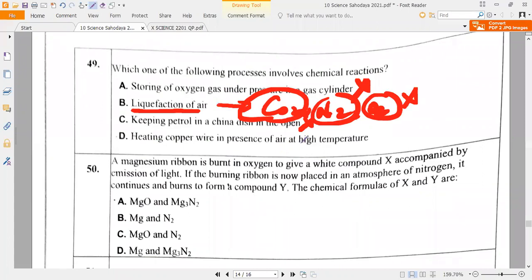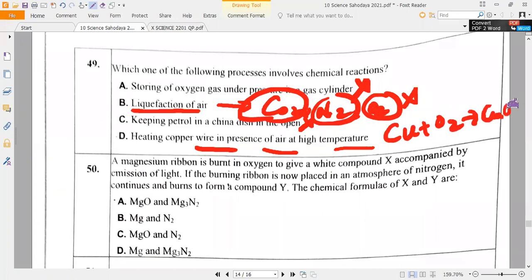Keeping petrol in a China dish is not a chemical reaction, because it is just a change in state only. So the last one, heating of copper wire in the presence of air at high temperature. Copper plus oxygen, what will happen? Cu plus oxygen will give you what? Copper oxide. Yes or no? Copper oxide, or cupric oxide. It is what? A chemical change. So this is the correct answer.